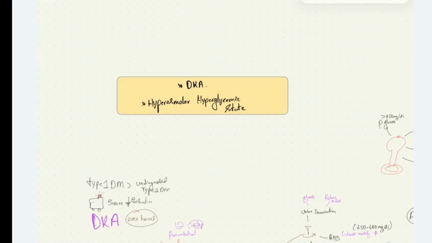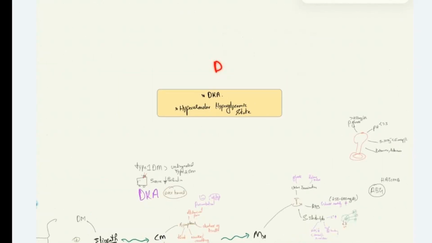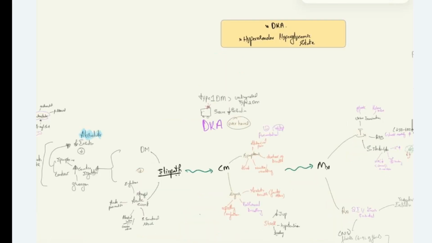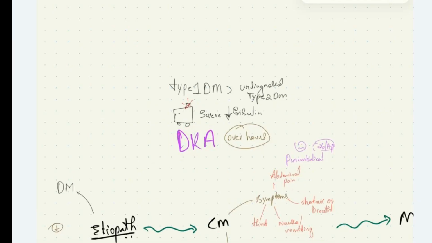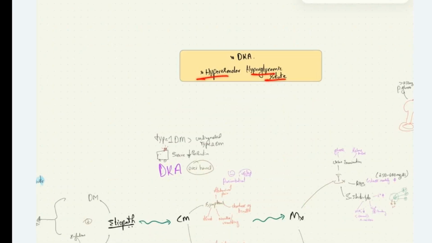This video covers the acute complications of diabetes mellitus, which are diabetic ketoacidosis and hyperosmolar hyperglycemic state. First, let's see what diabetic ketoacidosis is. Diabetic ketoacidosis is a medical emergency characterized by a severe decrease in insulin levels. You can say there is an absolute decrease in insulin levels. And diabetic ketoacidosis evolves over hours, in contrast to hyperosmolar hyperglycemic state, which evolves over weeks.